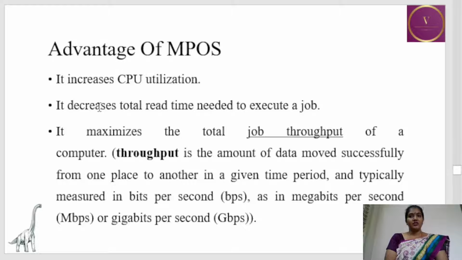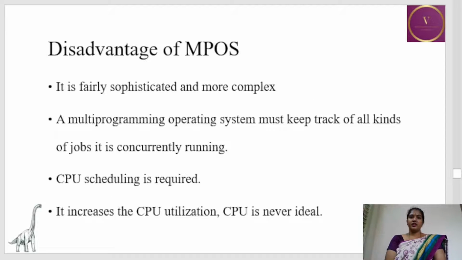It maximizes the total job throughput. What is throughput? Throughput is the amount of data successfully moved from one place to another. That is, it is always measured in bits per second, or megabits or gigabits per second. What will be the disadvantage of multi-programmed operating system? It is fairly sophisticated and complex.